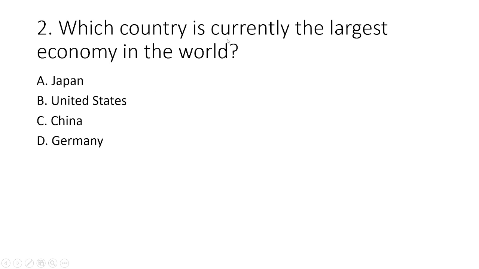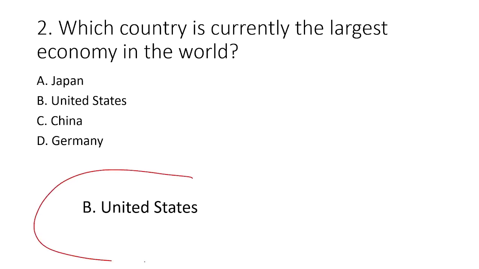The second question is which country is currently the largest economy in the world? Largest economy. So you have been given four options: Japan, United States, China and Germany. The correct option is United States. United States is the largest economy in the world. So we move to the next question.